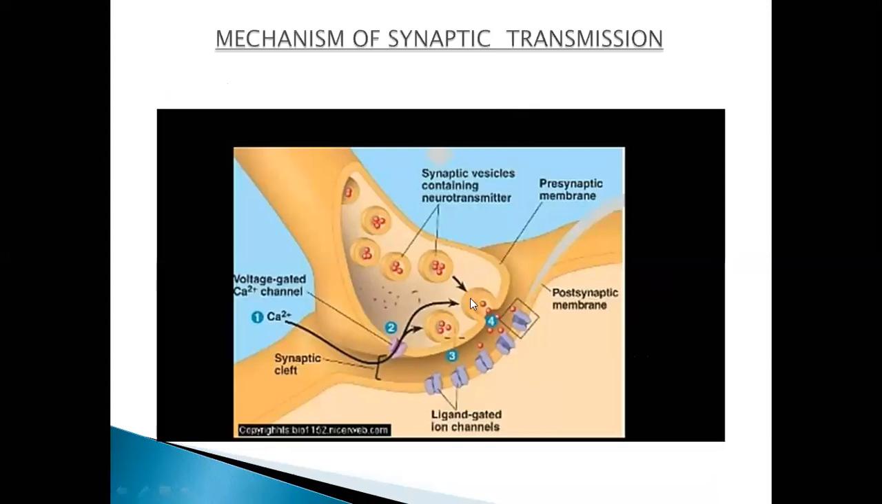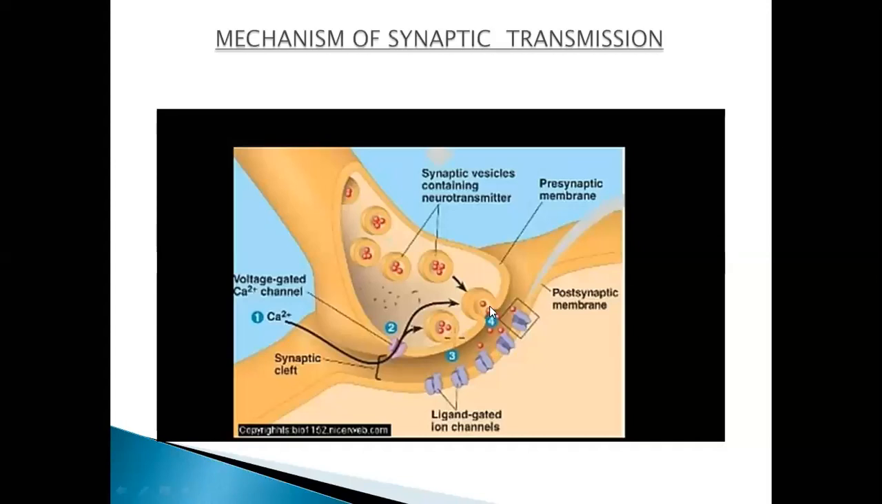This is the second step when these vesicles get fused with this presynaptic membrane. You can see this fusion, right? Neurotransmitter vesicles fuse with the plasma membrane of the transmitting cell. Now it has been fused here. See what happened next in the third step.